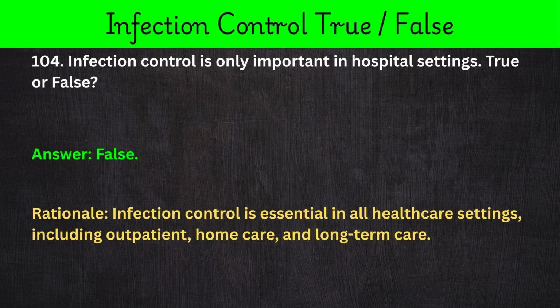104. Infection control is only important in hospital settings. True or false? Answer: false. Rationale: infection control is essential in all healthcare settings, including outpatient, home care, and long-term care.